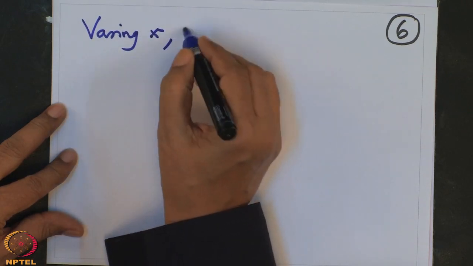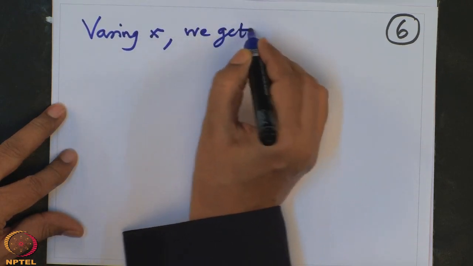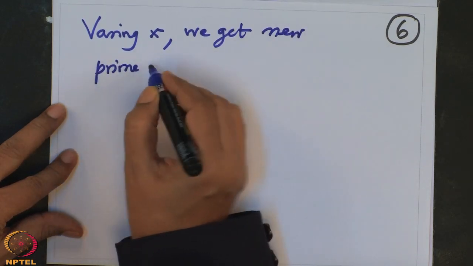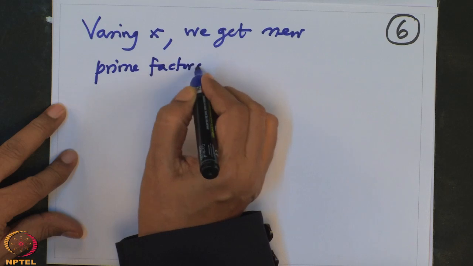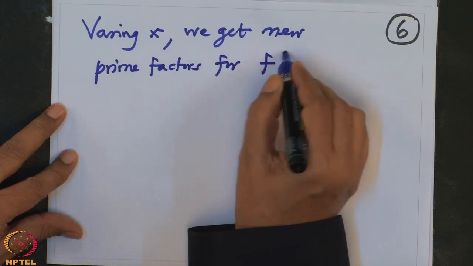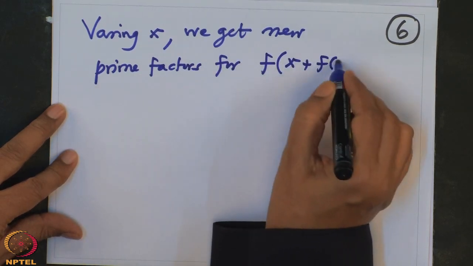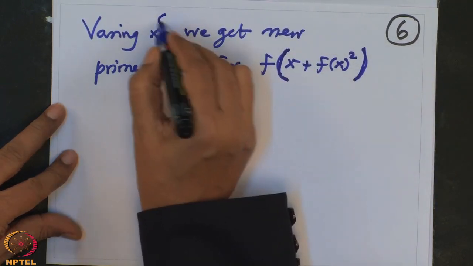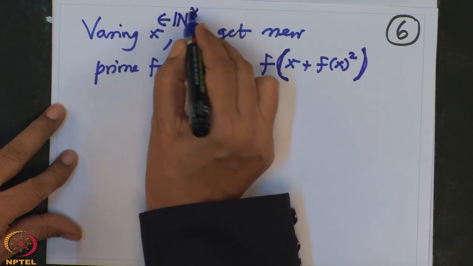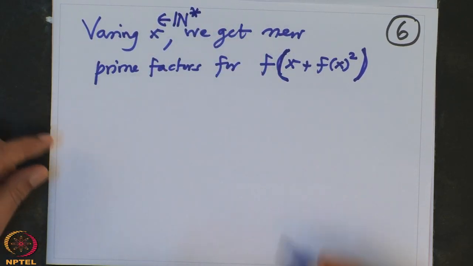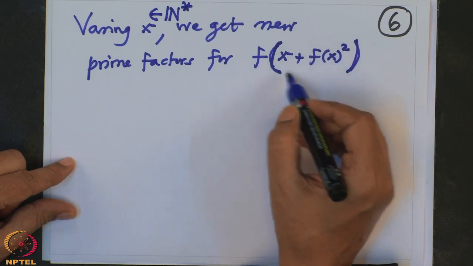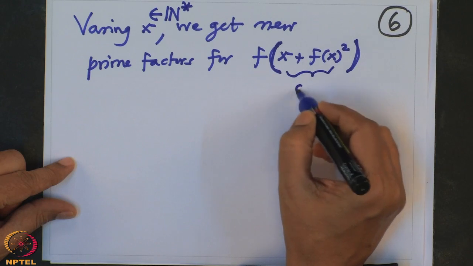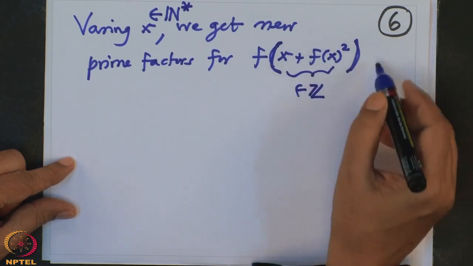So this proves that varying x, we get new prime factors for f of x plus f of x square, with x varying in natural numbers. Because f is a polynomial with integer coefficients, this is also an integer, and that is also an integer.